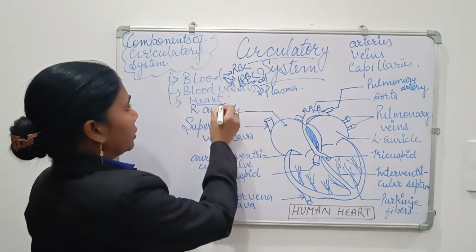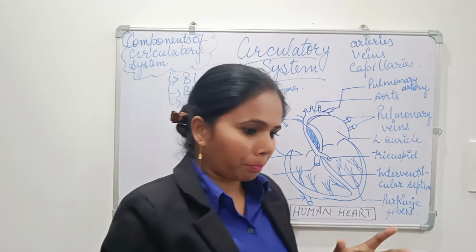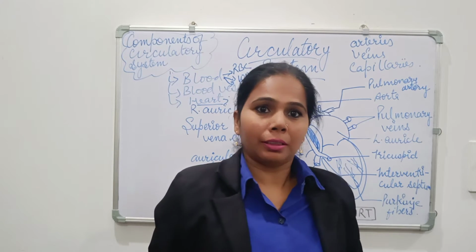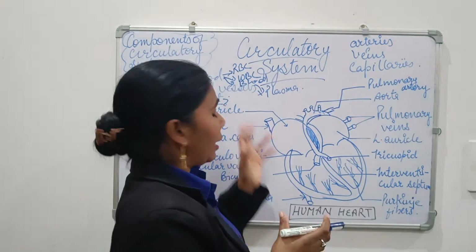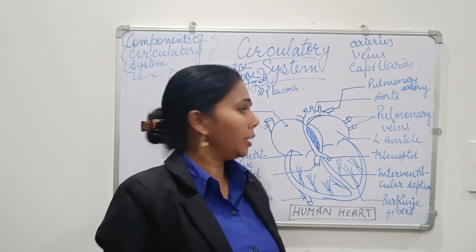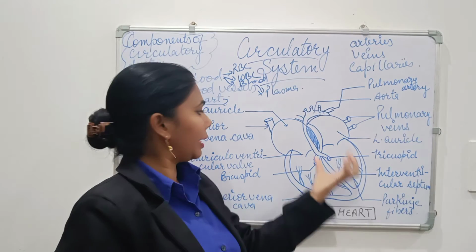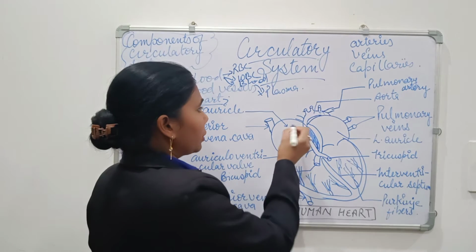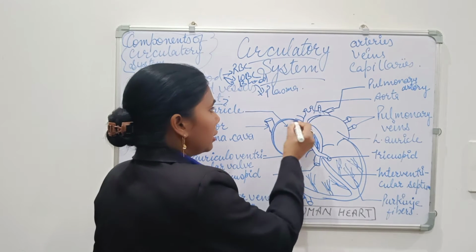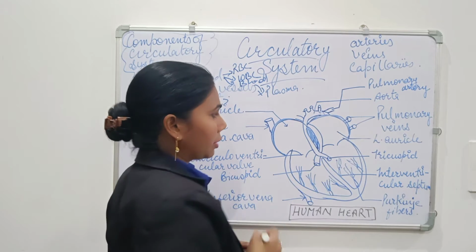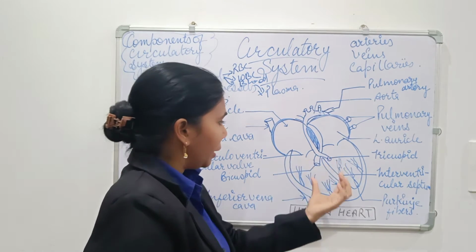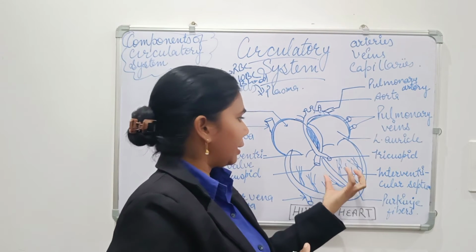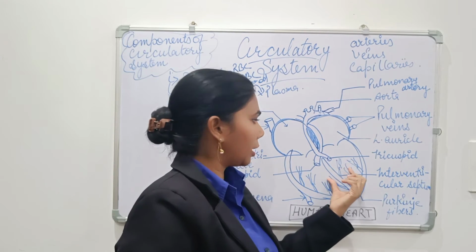Next is the heart. The heart is the pumping organ, and it acts just like the motor inside a home. The human heart has four chambers: two auricles and two ventricles. The two auricles are the upper part, and they have a thin wall structure. Beneath the auricles, the two ventricles are arranged, and this part is known as the ventricle part.